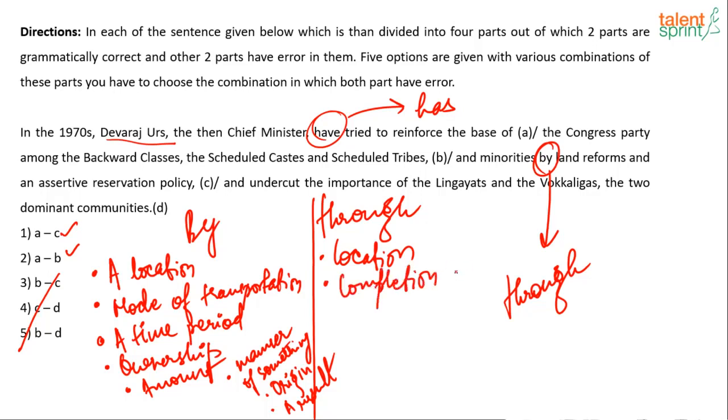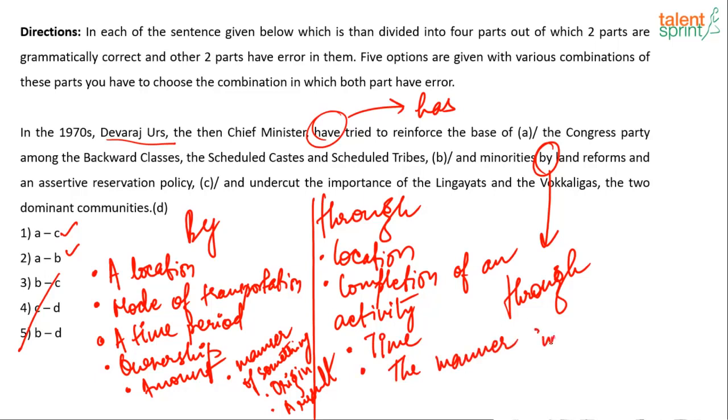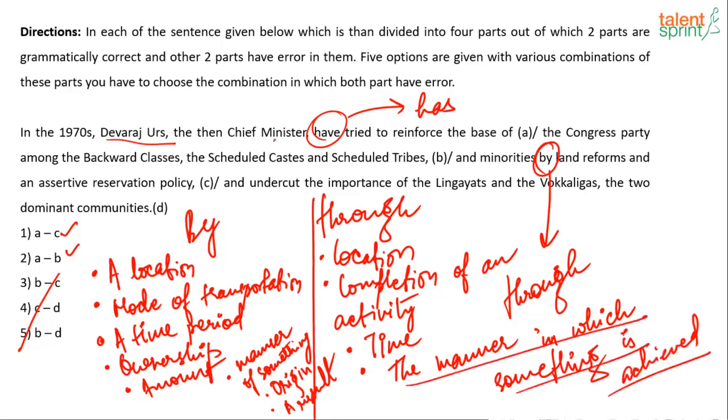Completion of an activity, time, the manner in which something is. This last one is important because this is what we have in this question. The then Chief Minister, what did he do? He tried to reinforce the base of the Congress party. And how did he do that? Through land reforms, not by land reforms, through land reforms and an assertive reservation policy. So that's why we will use through and not by in this question.